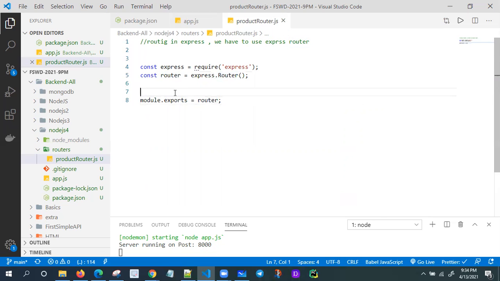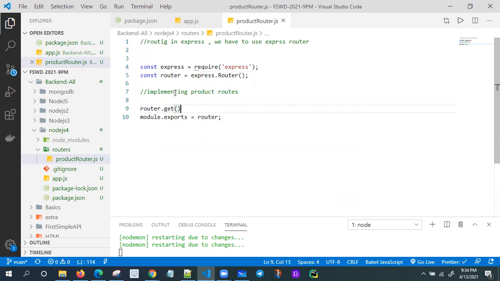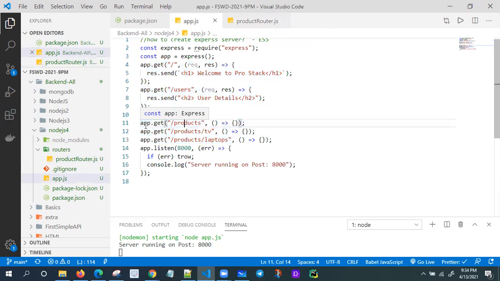Now I'm going to implement my product routes. router.get, what is the URL? Root, and you need to pass your request and response. I don't want to keep my routes here, so all product routes I'm going to create in a separate file.